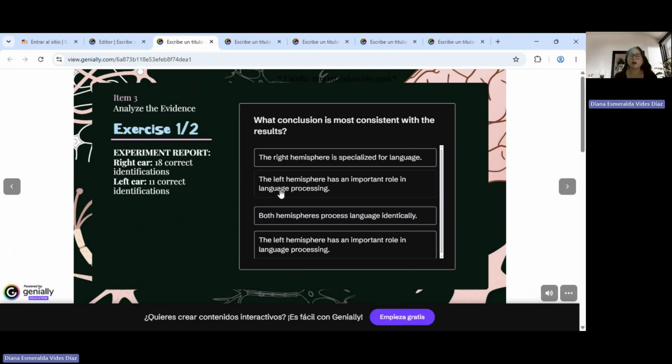Why? Because the right ear has an advantage, because the information is sent to the left hemisphere. So this is why we have 18 correct identifications, but in the left ear, 11 correct identifications. It's because the left hemisphere has a more important role in language processing than the right hemisphere.